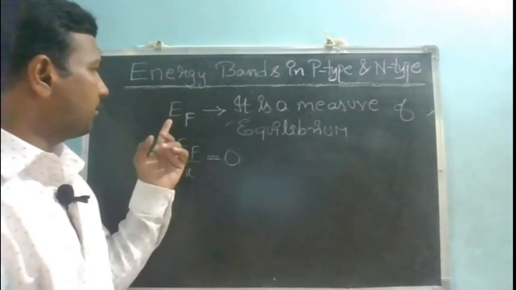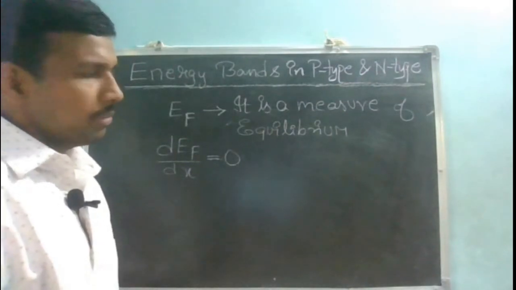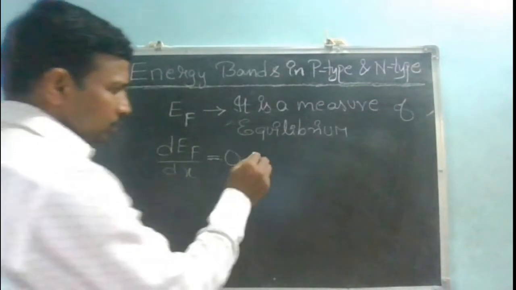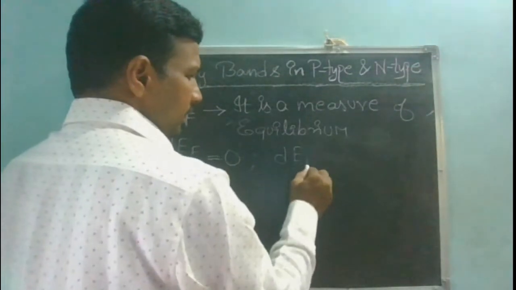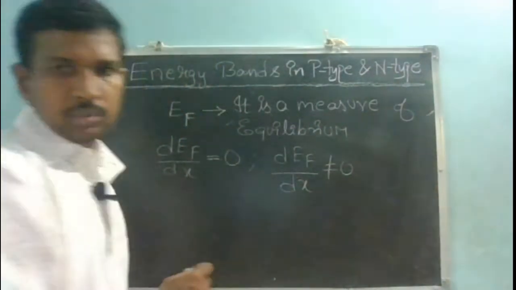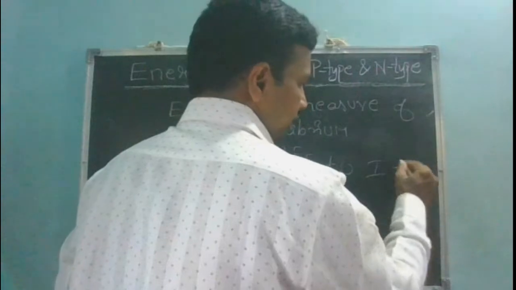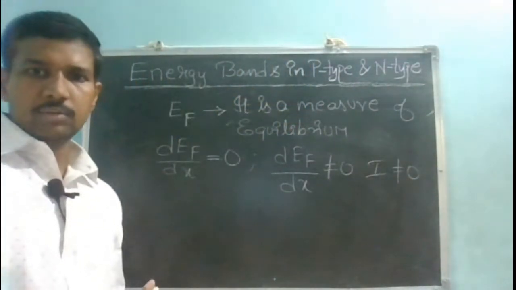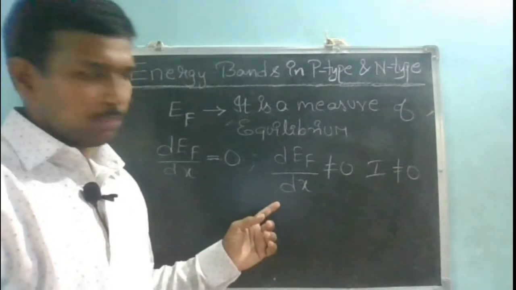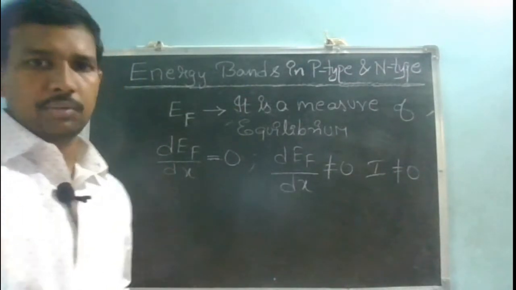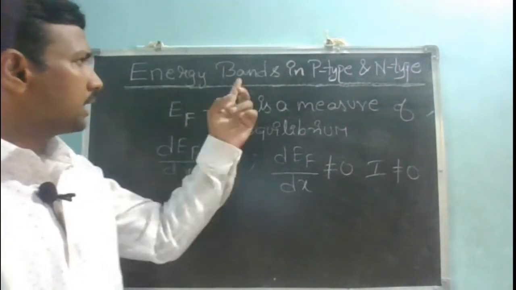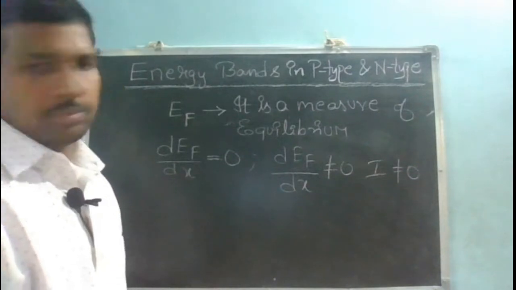Looking at the Fermi energy level, I can say whether my semiconductor is in equilibrium or not. If the slope of the Fermi energy level is not equal to 0, then the current is not equal to 0, and the direction of the current will be in the positive slope direction of the Fermi energy level. This is one of the important points before we proceed to energy bands in p-type and n-type semiconductors.